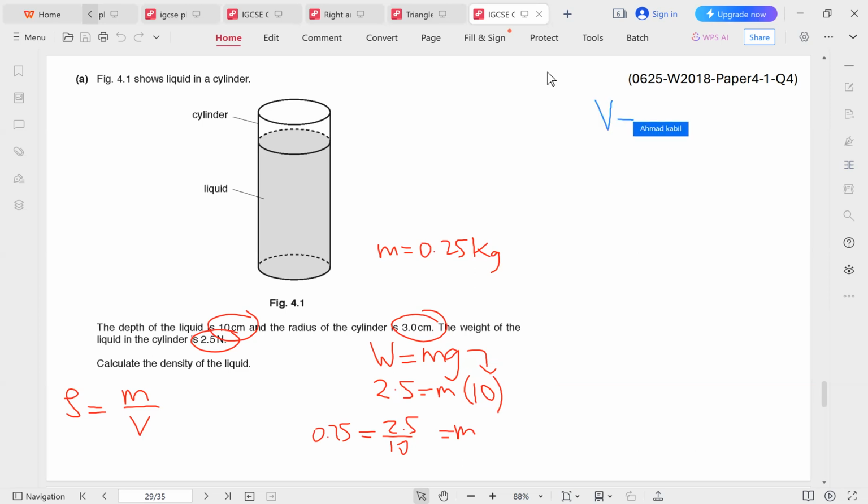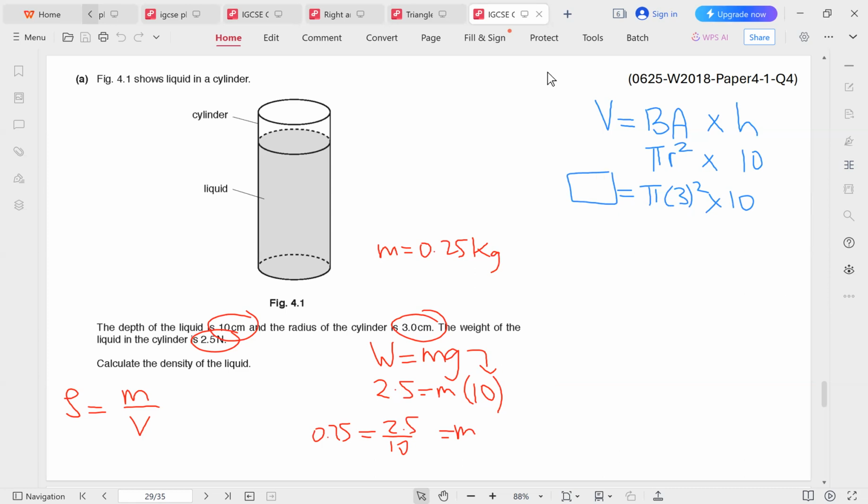But you should remember that the volume is equal to base area multiplied by height. The height of the cylinder is the depth of the liquid. So this is just 10. We're already given that. But the base area is actually pi r squared. And we are given the value of the radius. So pi times 3 squared times 10. And that gives us the answer for the volume.